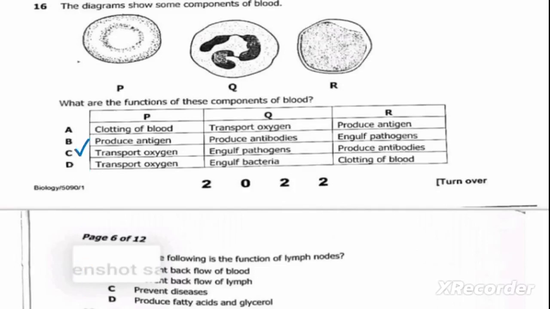Then the function of phagocytes is to fight pathogens or foreign materials by engulfing. Then the function of lymphocytes is to fight foreign materials by producing antibodies. So therefore, our correct answer is C. We move on to the next question.